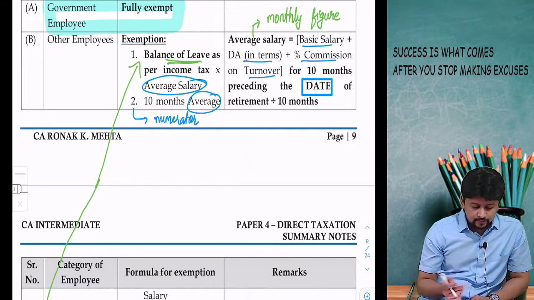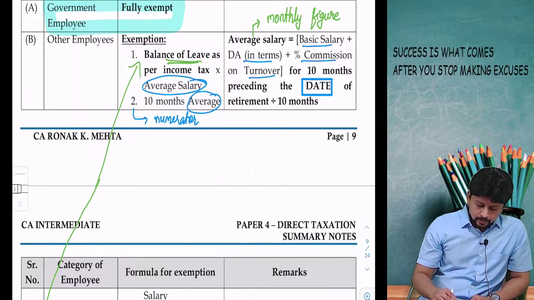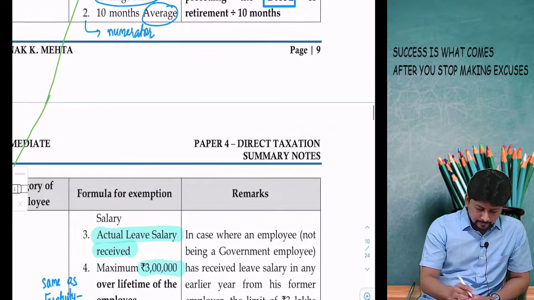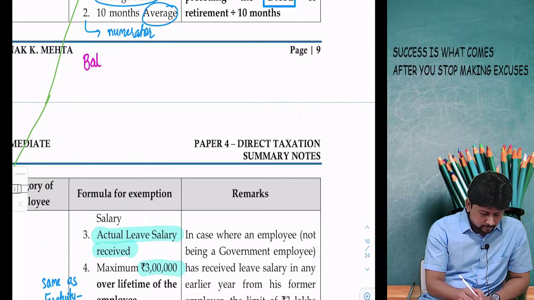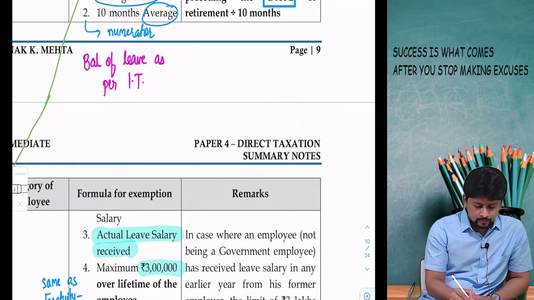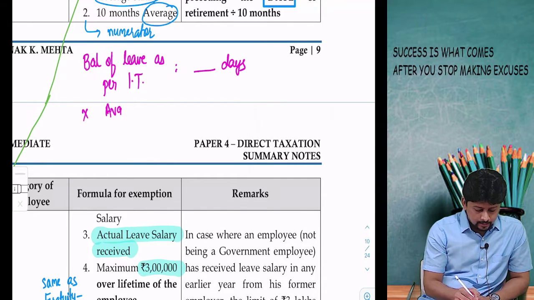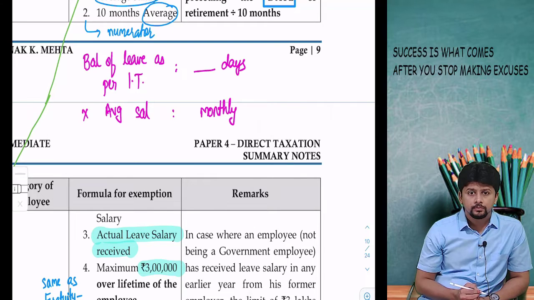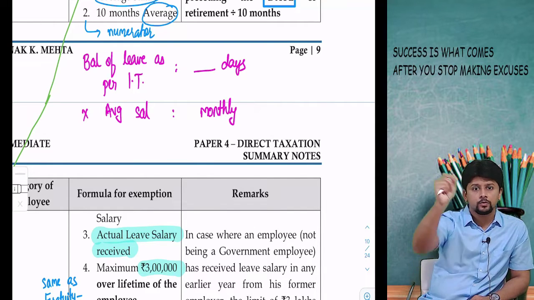Now got to understand one thing, very common sense thing. It is possible that my balance of leave as per income tax will be a certain number of days, but we are multiplying it by average salary. So average salary is a monthly amount. Ideally I can't straight away multiply a monthly amount into number of days.